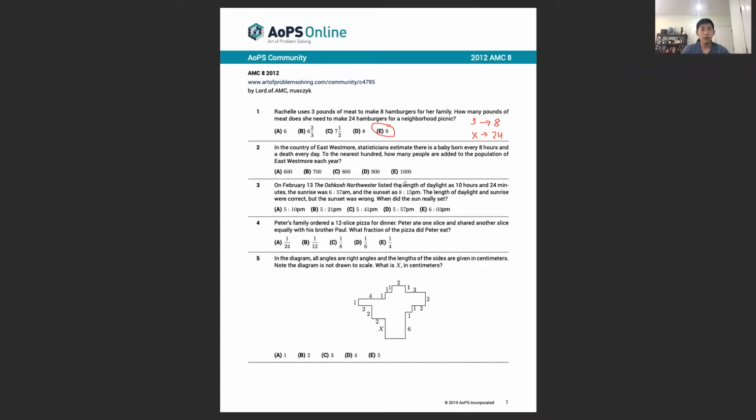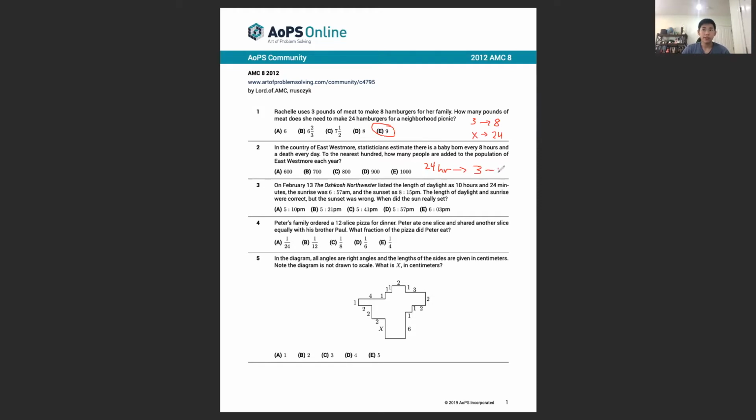Problem 2. In the country of East Westmore, statisticians estimate there is a baby born every 8 hours and a death every day. To the nearest 100, how many people are added to the population of East Westmore every year? So if there's a baby born every 8 hours, then in a 24-hour period, we would have 3 babies born. And we know that in every 24-hour period, there's also 1 death.